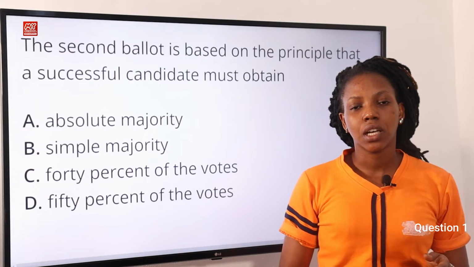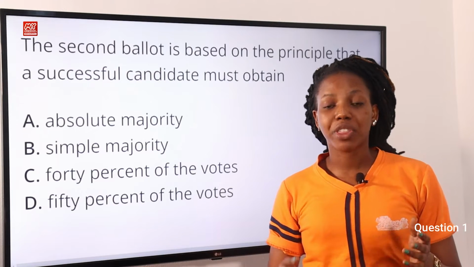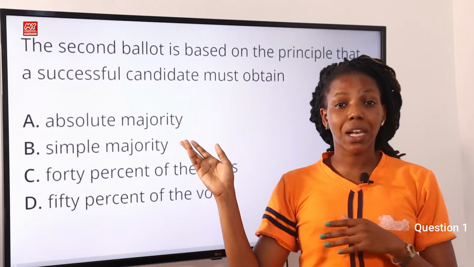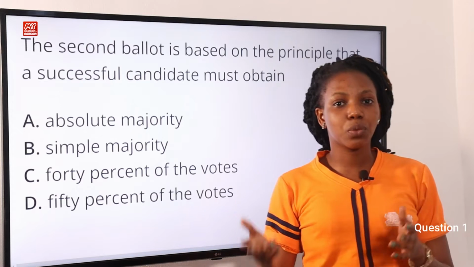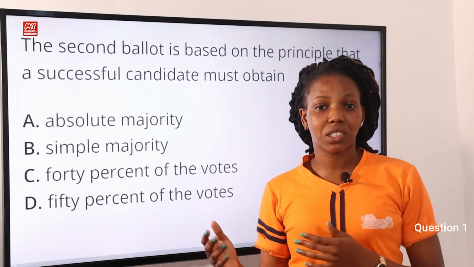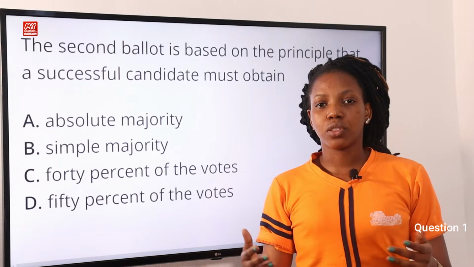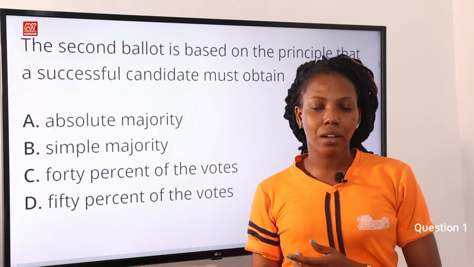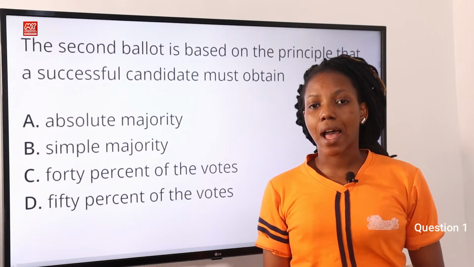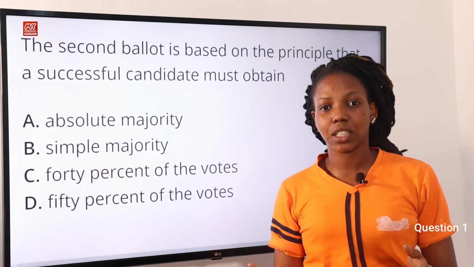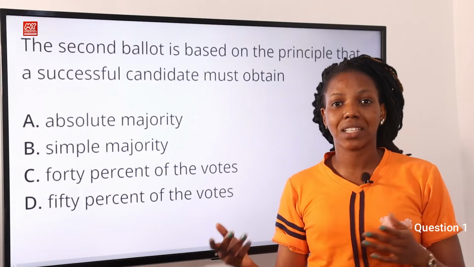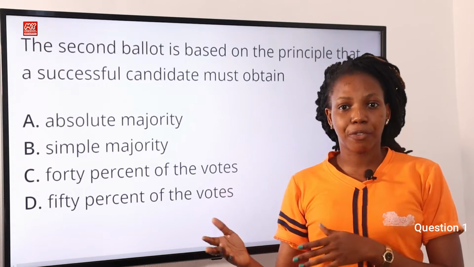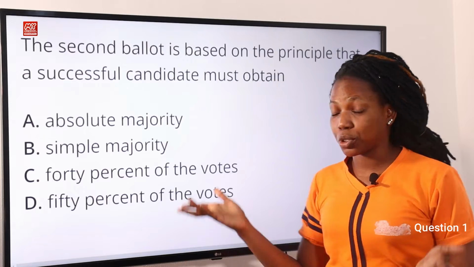Absolute majority means a greater part or a larger part or more than half of the total. The second ballot is an electoral system that's also called two-round system, in which if no candidate emerges as the winner in the first ballot, those candidates that have a lower number of votes are eliminated or discarded, and then the remaining candidates will be allowed to proceed in the second ballot. So they cast their vote, and whoever has absolute majority, more than half of the total, emerges as the winner. So option A is the correct answer to this question.